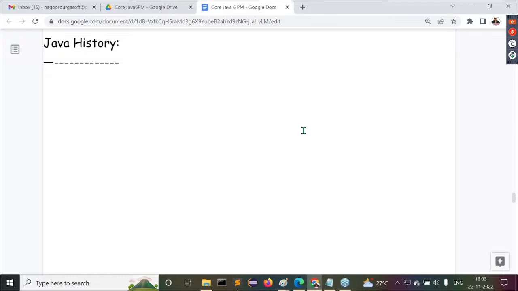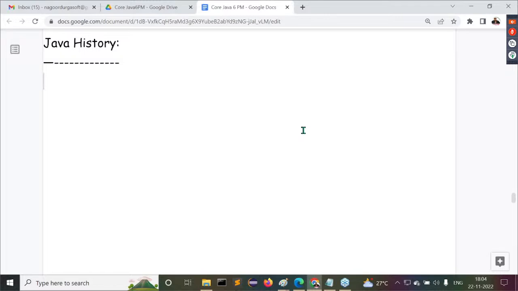Now my point here is, in 1996 the first version of Java was provided by Sun Microsystems, January 27th. But when did Sun Microsystems start to prepare the Java programming language? That point we have to understand.